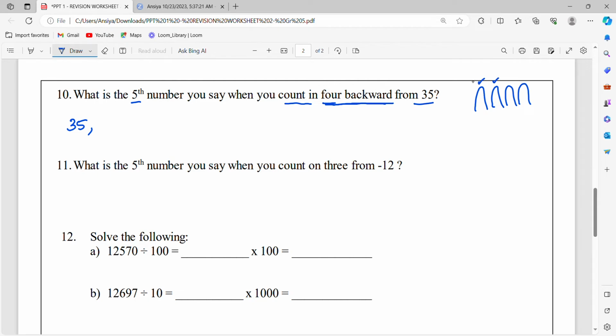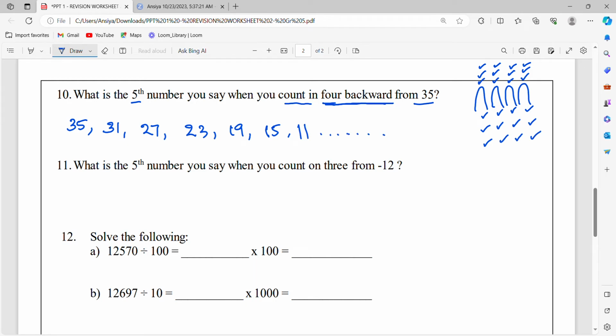34, 33, 32, 31. Again, 30, 29, 28, 27. All of you count with me. 26, 25, 24, 23, 22, 21, 20, 19, 18, 17, 16, 15, 14, 13, 12, 11. See, we can write so many numbers, but that is not needed.